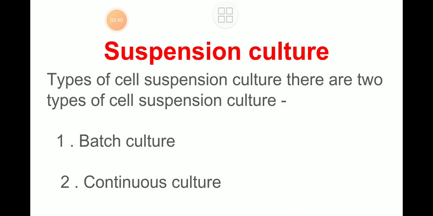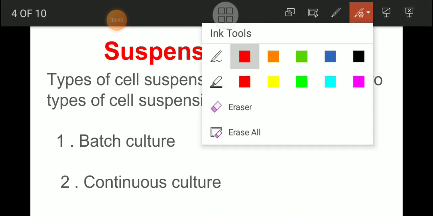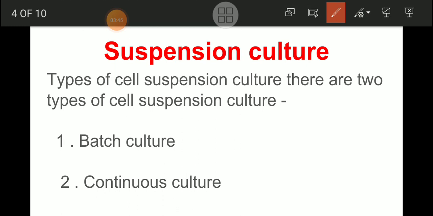Now suspension cultures are of two types, isn't it? That is batch culture and continuous culture. Definitely, sir, the name itself tells us: once we make a suspension culture of a batch, once the batch is over, again we have to put a second batch, remove the second, and go for the third batch. So like that, batch-wise culturing is there in suspension.